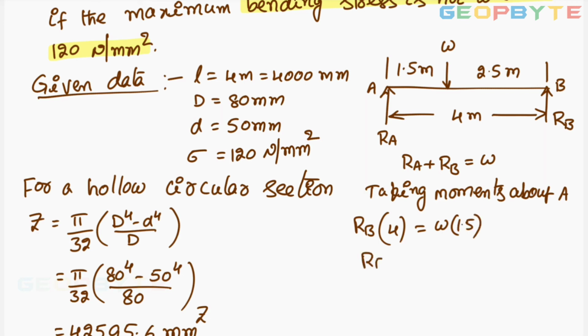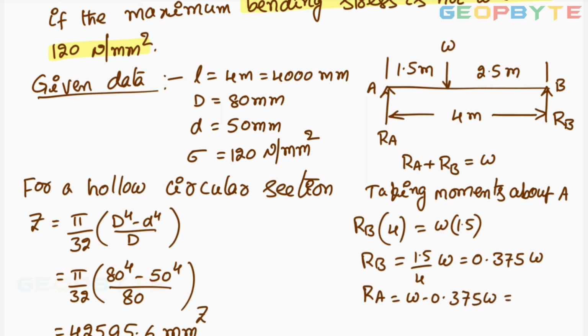From this RB equal to 1.5 divided by 4 into W. It is equal to 0.375 W. Then RA equal to what? RA equal to W minus 0.375 W. It is equal to 0.625 W. Okay, I got it.